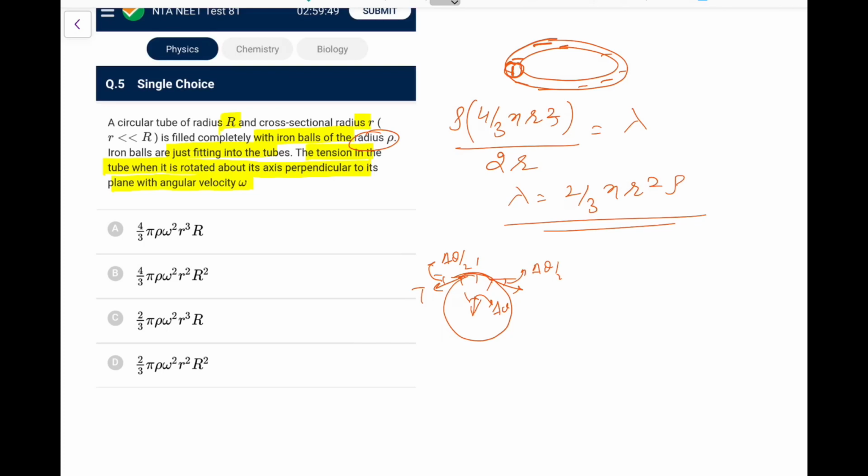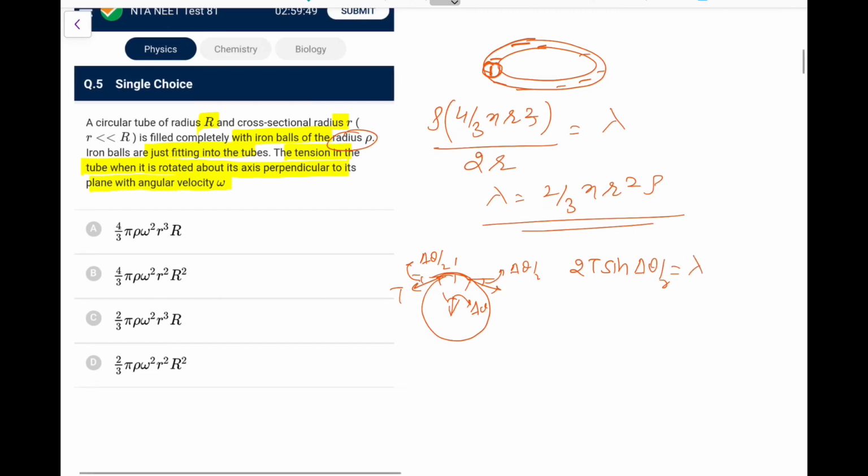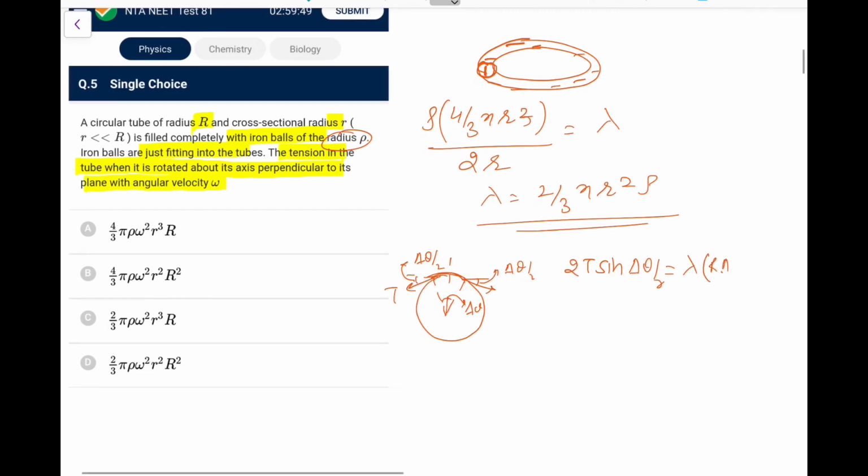So 2T sin of delta theta by 2 acts towards the center, equal to m, which you write as lambda into r delta theta into omega square r. Because the angle is small, I can write sin theta as theta, so that is delta theta by 2. Lambda r delta theta omega square r, the 2 and delta theta cancel, so T is lambda omega square r square.